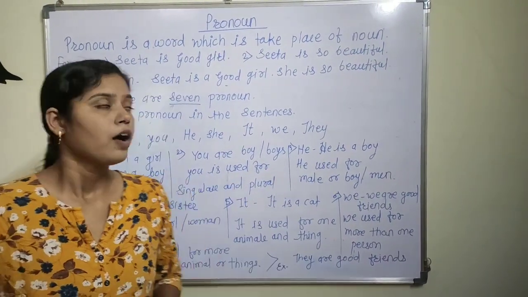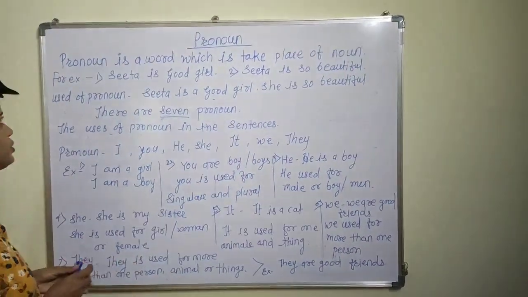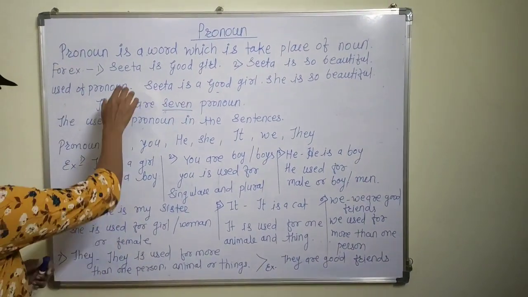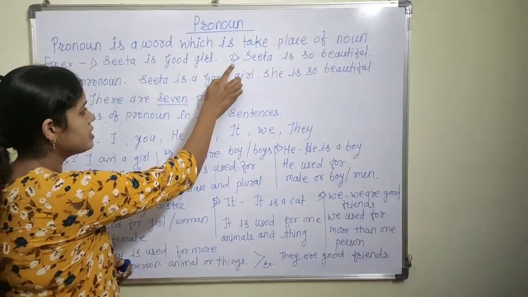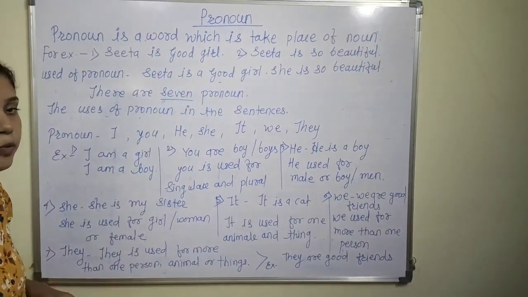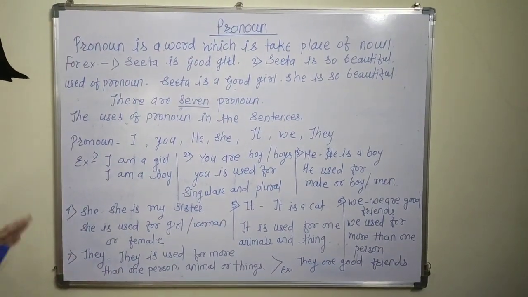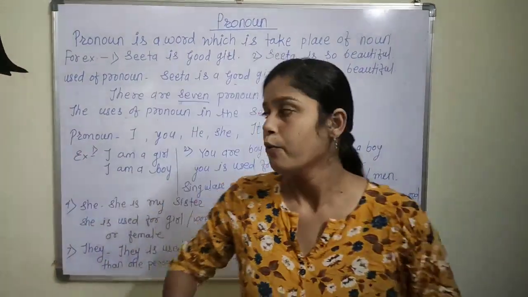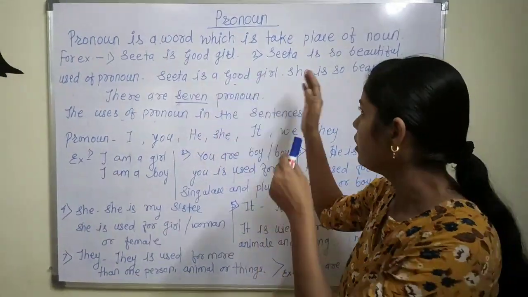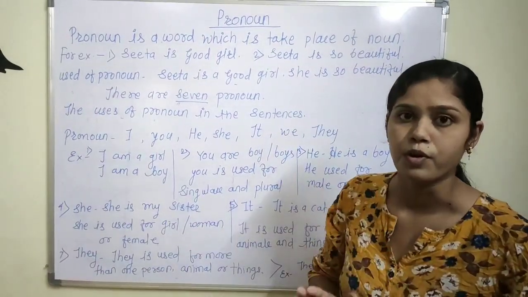What is meant by pronoun? A pronoun is a word which takes the place of a noun. We use a noun in every sentence. For example, Sita is a good girl. In the second sentence, Sita is so beautiful. In both sentences we use the name of Sita. But when we use a pronoun, we use the noun in the first sentence, and in the other sentences which are related to the first sentence we use a pronoun.